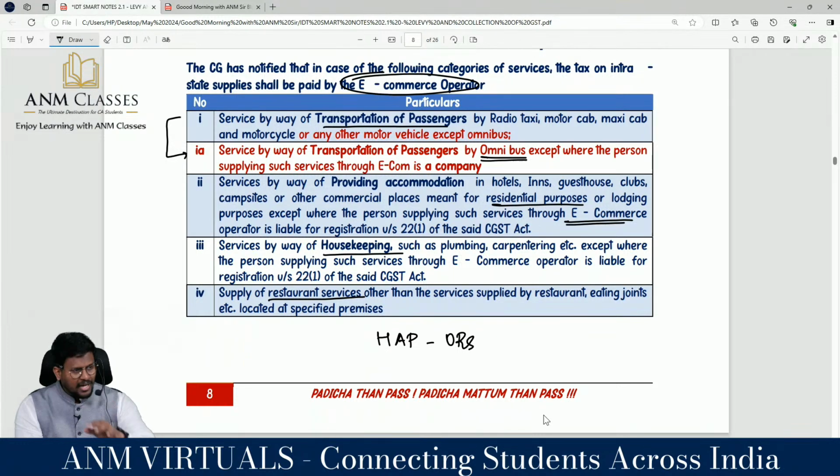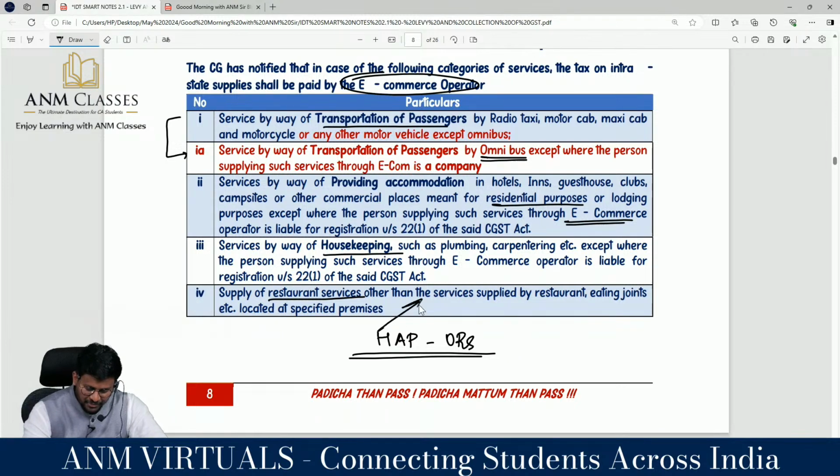If they are supplying through an e-commerce operator, then the e-commerce operator is liable to pay GST on an ECM basis. Correct? Yes, sir. If you want to be happy in your life, have ORS, drink ORS. Be healthy, be happy. That's what they are saying. Sir, last time we were having only NS services. Happy services. Now, in order to be happy, we have to be healthy. In order to be healthy, have ORS.